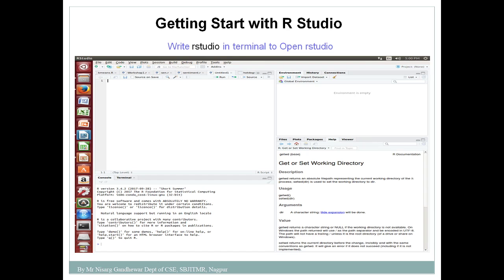So I hope you understand why you need to use R and how R helps for statistical analysis. Suppose you want to use R, what software is required and what the installation steps are. So here we'll stop. In the next lecture we are going to discuss more things about R, such as how to declare a variable, what data types are supported by R, what R objects there are, and what operators are provided by R. All these things we are going to discuss in the next lecture.